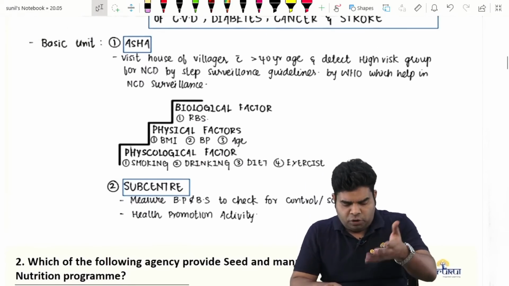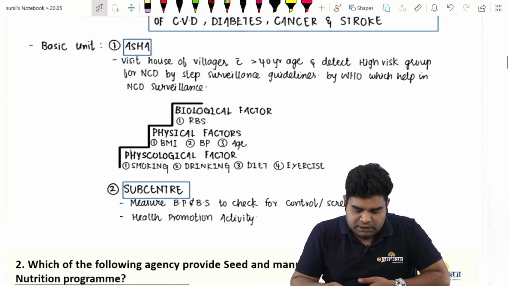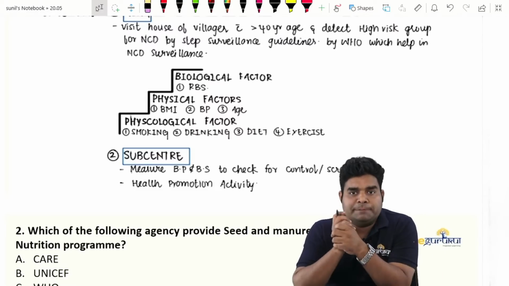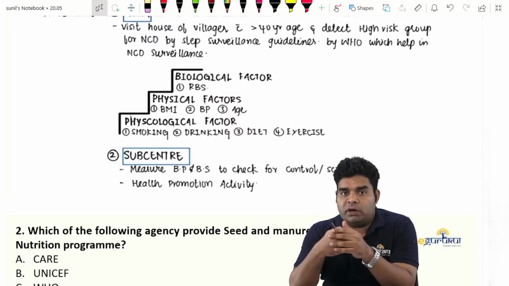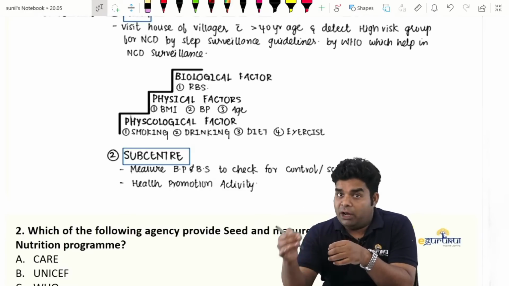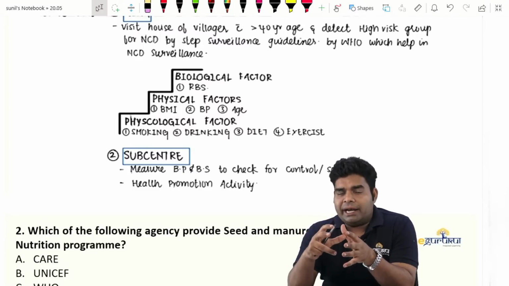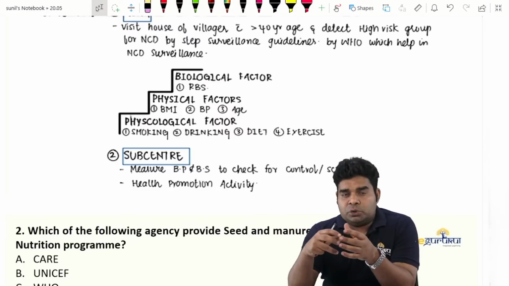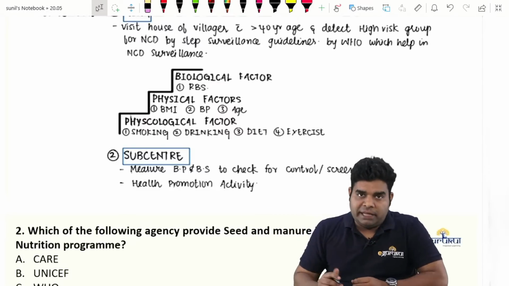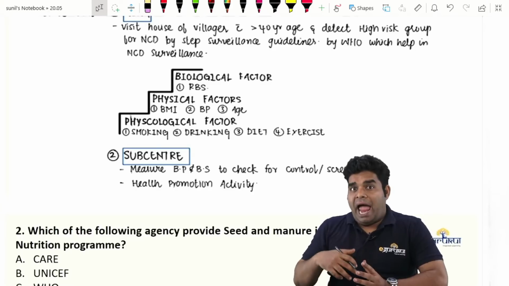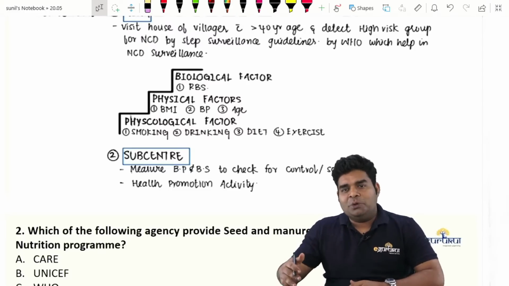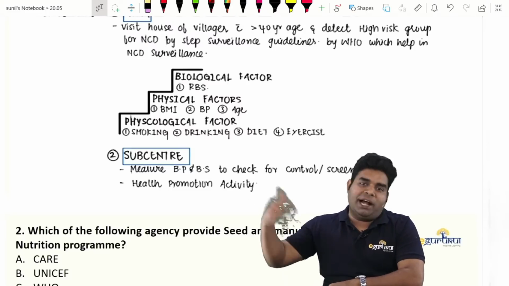This is a page from the eGurukul class notes, that there are 3 things which we evaluate. First we look for the physiological factors, then we look for physical factors, and then we look for biological factors. And we look at it in 5,000 population in all different countries so that we can compare between countries, how many people are at risk of developing non-communicable disease in India, let's say, as compared to the risk of developing NCD in Uganda.